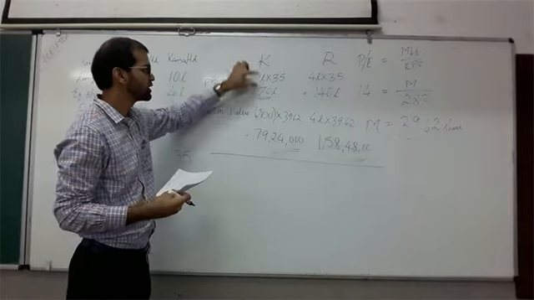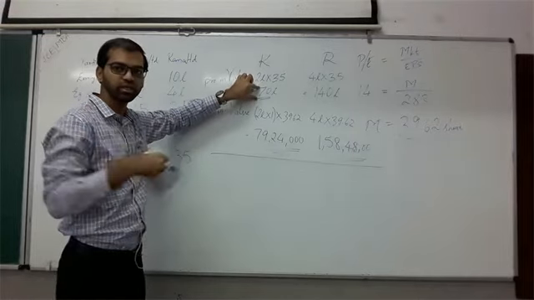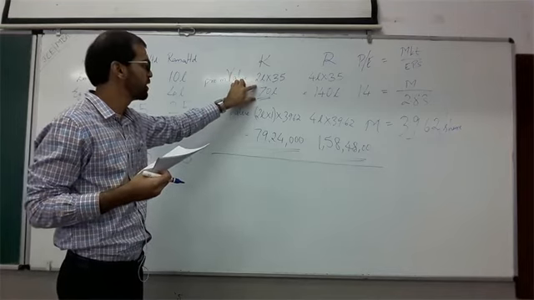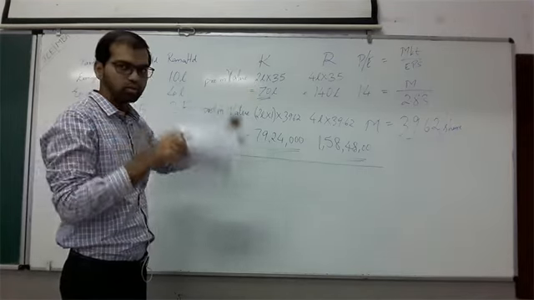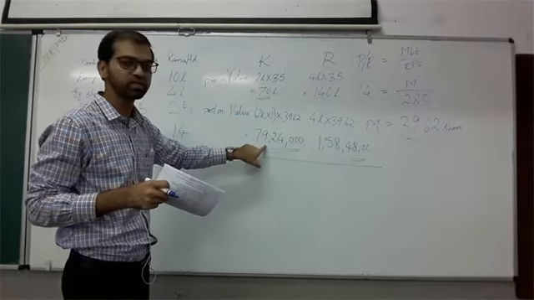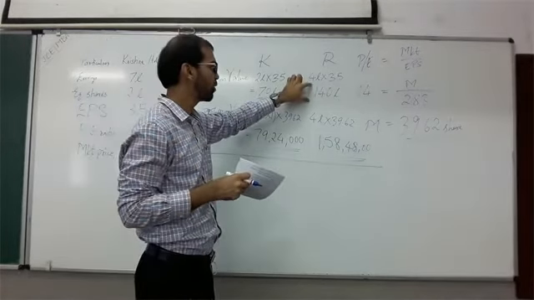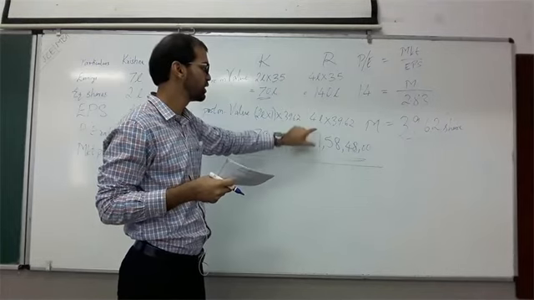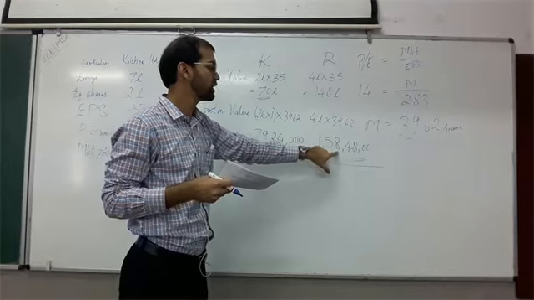So the Krishna Limited shareholders initially had, total shareholders initially had 70 lakhs as their market value of the firm. Now their market value has increased to 79 lakhs. Here they were having 140 lakhs as the market value, these shareholders. Now they are having 158 lakhs.